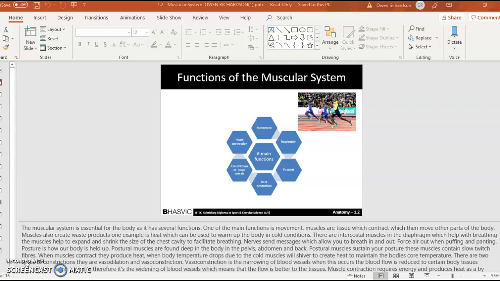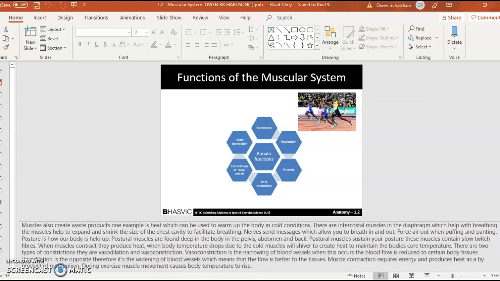There are two types of constriction. They are vasodilation and vasoconstriction. Vasoconstriction is the narrowing of blood vessels. When this occurs, the blood flow is reduced to certain body tissues. Vasodilation is the opposite, therefore it's the widening of blood vessels, which means that the flow is better to the